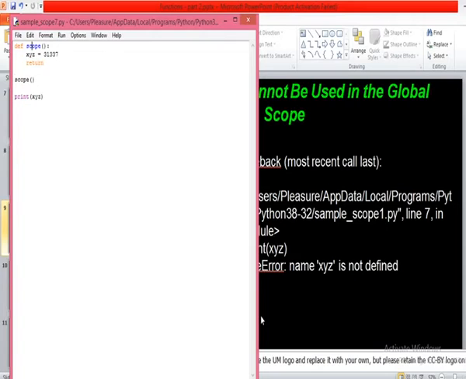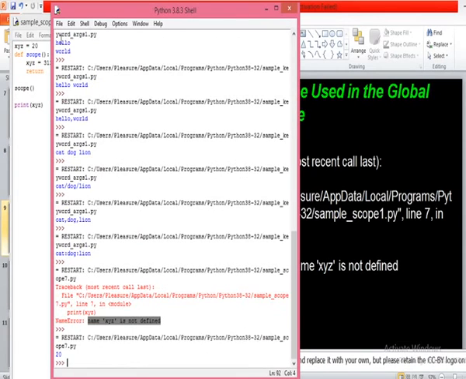Then now look here. What I'll do is I'll take, for example, xyz equals 20, right? Now if I run this code, what happens, you see here? What did I get now? Yes, 20, sir. Now why did I get 20? Why did I get 20?